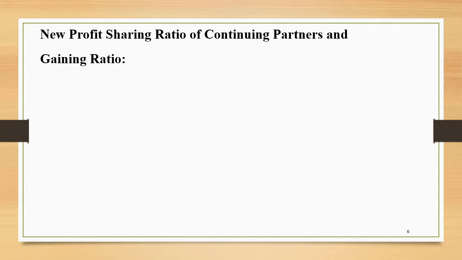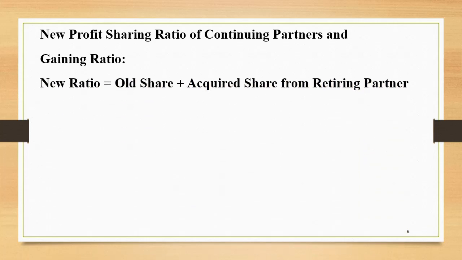Let us start with the very first point, that is calculation of new profit sharing ratio of continuing partners and their gaining ratio. New ratio is calculated as old share plus the acquired share from the retiring partner, or in short we can say that whatever share is gained by them needs to be added to the old share to get the new share. Let us try to understand it with different cases.